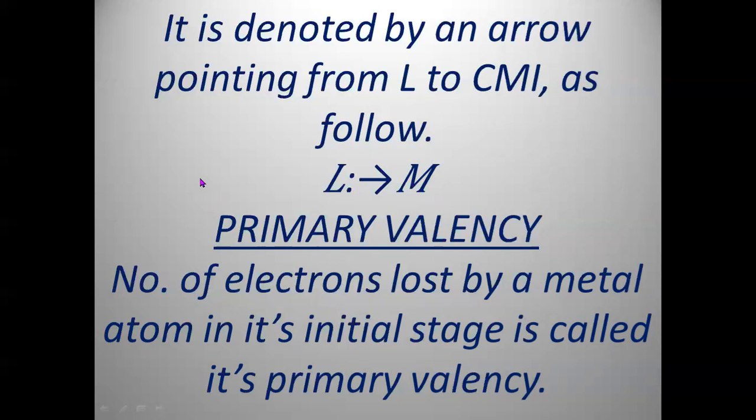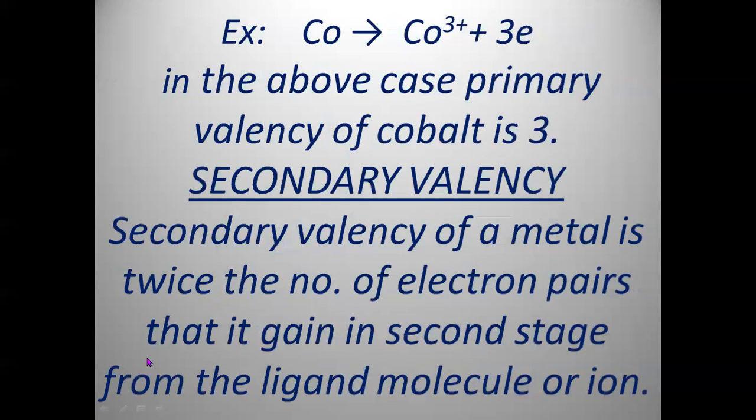Now, these primary valencies are nothing but the number of electrons lost by a metal atom in its initial state. As I told you, cobalt may lose 3 electrons, so it may have +3 as its primary valency, or it is also called the oxidation state.